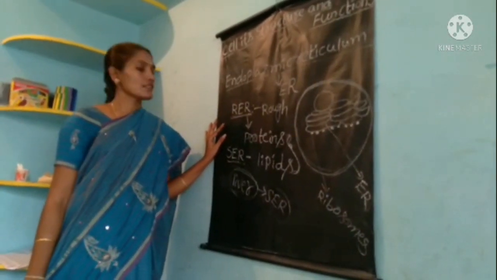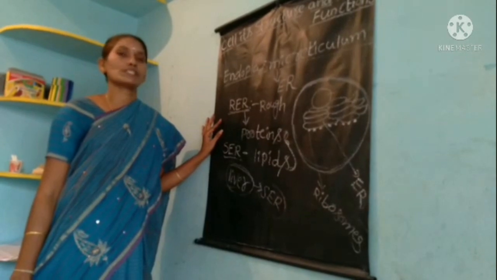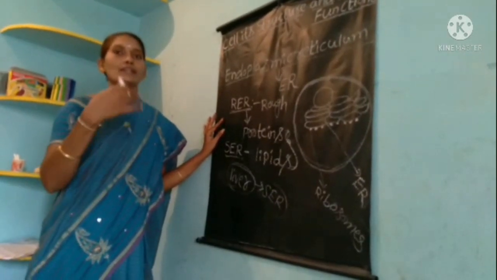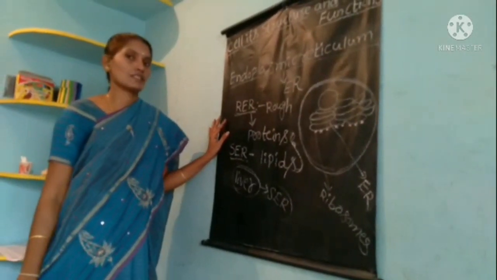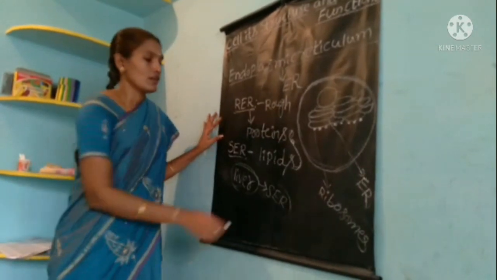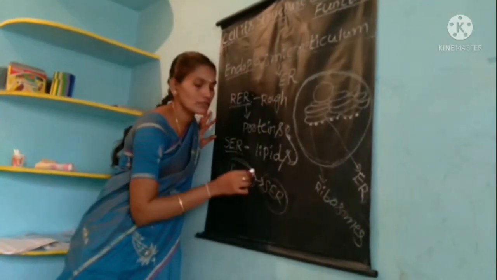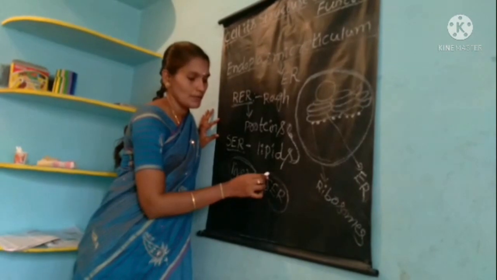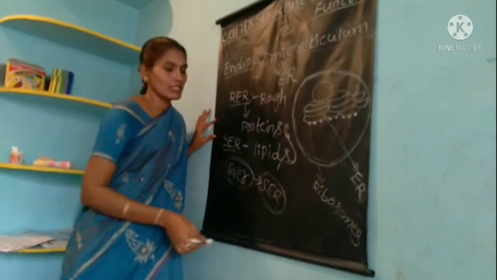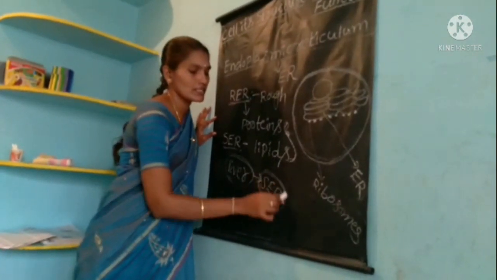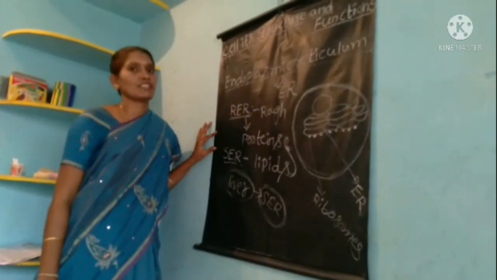Sometimes, see children, many members in our society take drugs and some alcoholic materials. At that time, those persons are not affected by the poisonous materials. That is the reason the SER is detoxifying the drug materials.